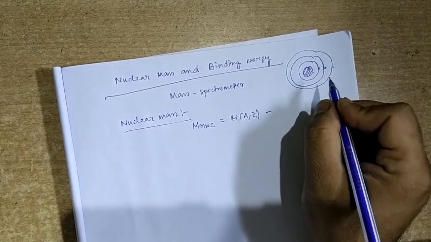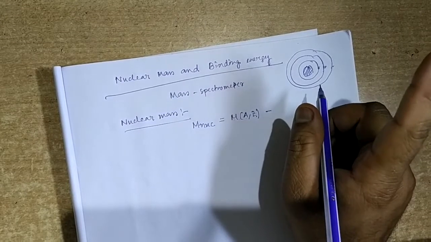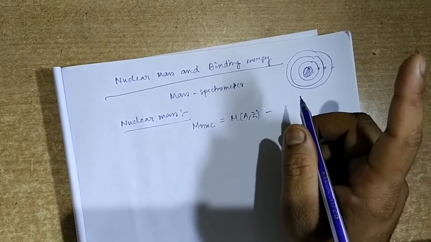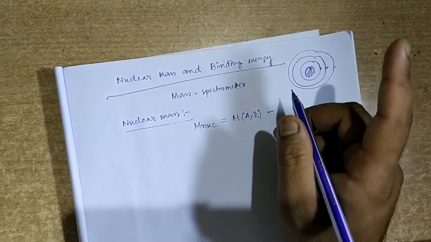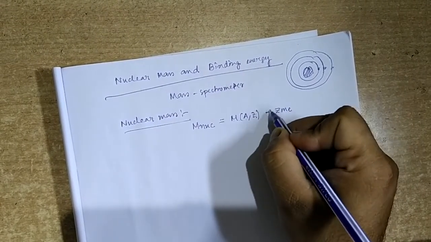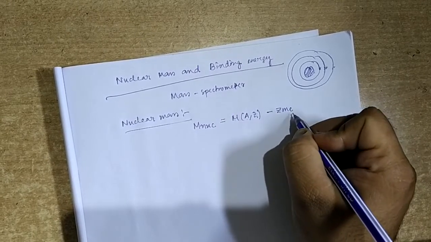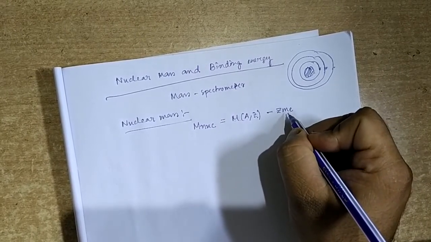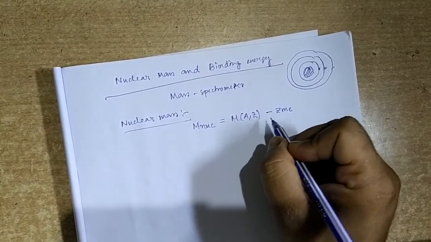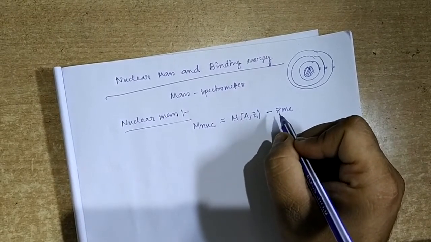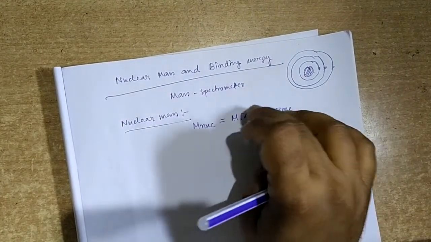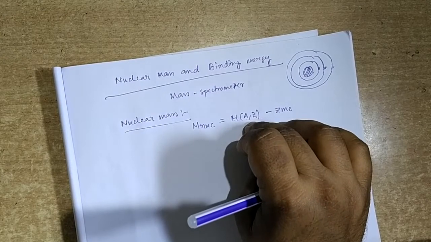If we have Z protons, we have Z electrons inside the atom, and the total mass of the orbital electrons will be Z times m e. Z m e is the total mass of the orbital electrons which has to be omitted from the total atomic mass, and this atomic mass is calculated spectroscopically.